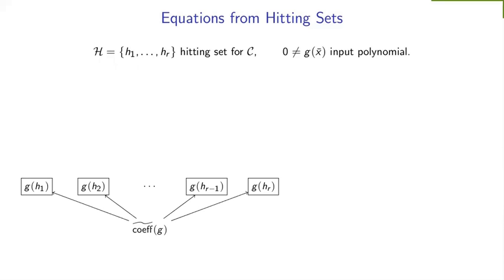Okay, so now again, what do we want to do? We said that if G vanishes on each of the points in the hitting set, then it is definitely not in my class C. So we will do exactly that. If and only if all these evaluations are zero, then our equation will output a non-zero value. In any other case, we want our equation to output zero. So how do we do that?